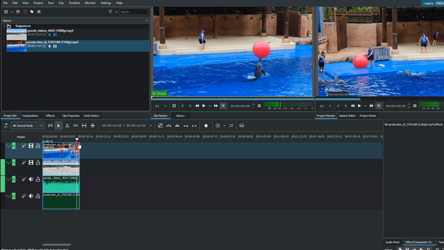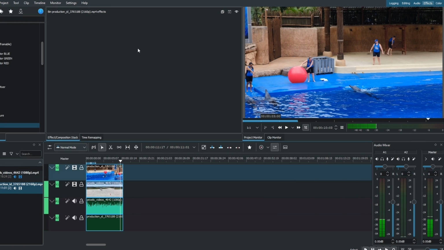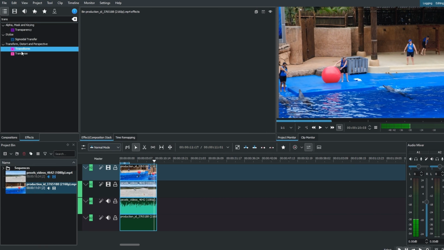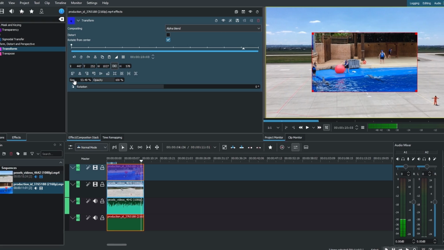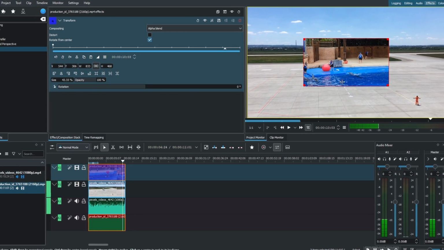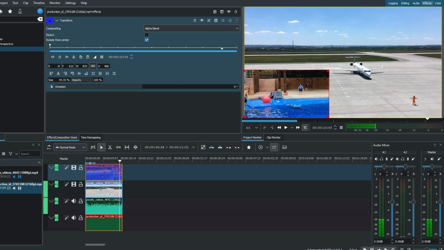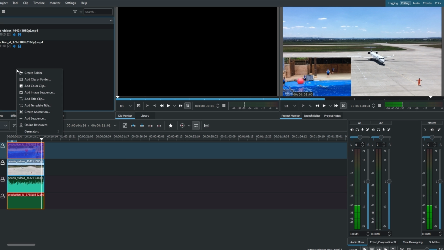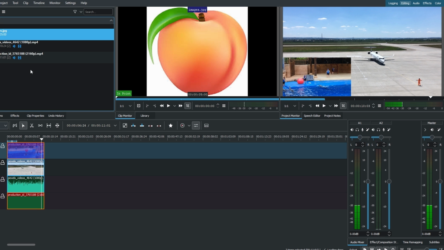Drag the transform effect from the Effects tab to the video on track 2. Adjust transform settings to resize and position the secondary video. If you have a picture to overlay, import it into Kdenlive and place it on a higher video track, track 3. Apply the transform effect to adjust its position and size.